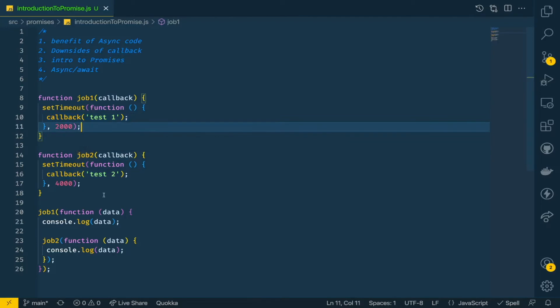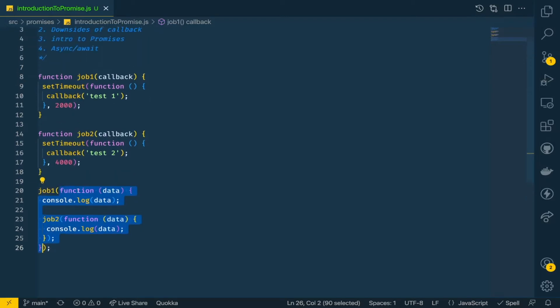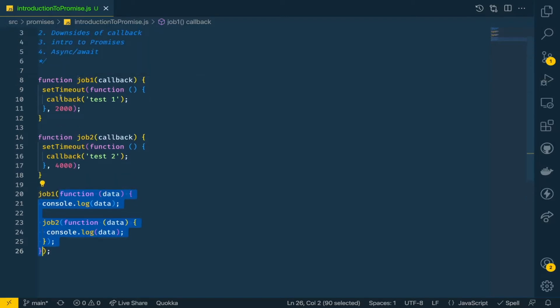Similarly, we have job two. When we call job one, we pass a new function to it. Whatever I have highlighted is a function that has been passed as a callback. Job one expects a callback, which means it expects a function, and we are passing a function while calling it on line number 20.